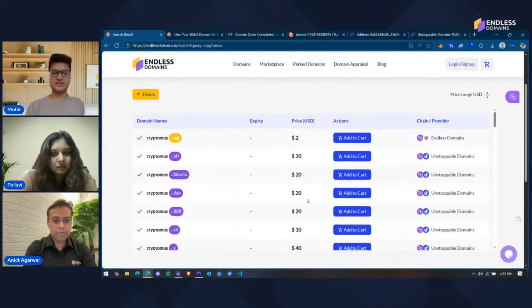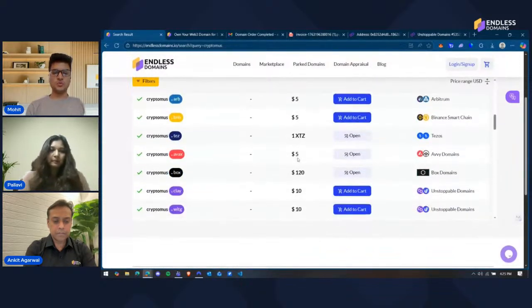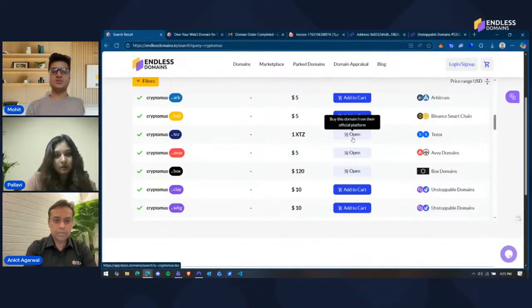This is the search page, the search results that come up. We have three options for Open as well. What this means is you can't check out these domains directly on our platform. You need to buy them from their official platform. We call them redirection integration partners for us. We show their availability and unavailability, but the checkout for the domains will happen on their platform.